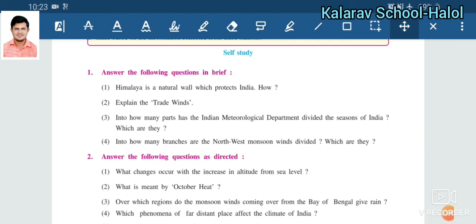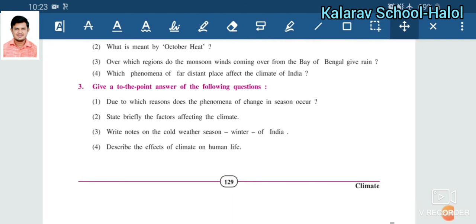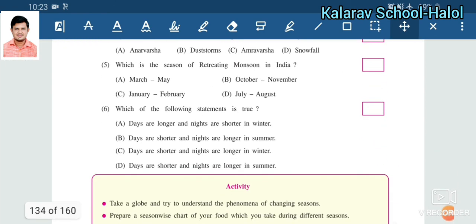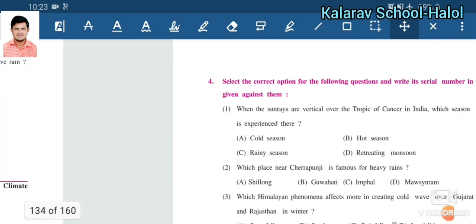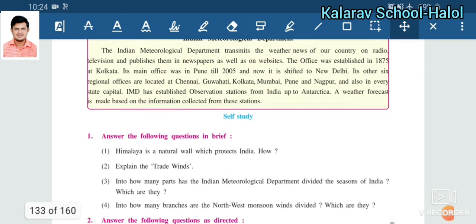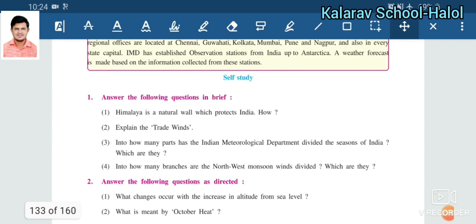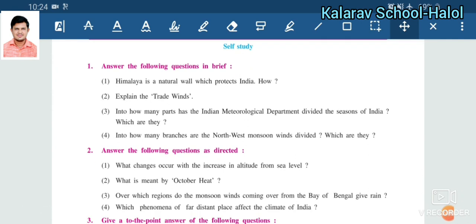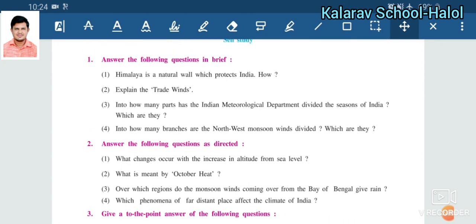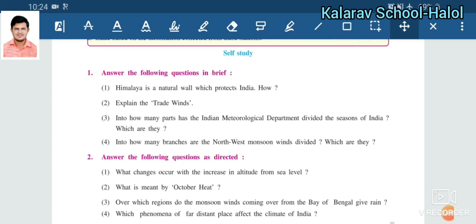Related to this, self-study questions, number 1, number 2, number 3, number 4 exercises, you must write in your notebook. For this exercise, no one should come to me or call me to ask whether the exercise is right or not. This is compulsory for everyone, that you have to write this exercise in your notebook. It is compulsory. Listen to my word, compulsory. In addition to that, the remaining extra exercise I will send through PDF, that also you have to write down in your notebook.